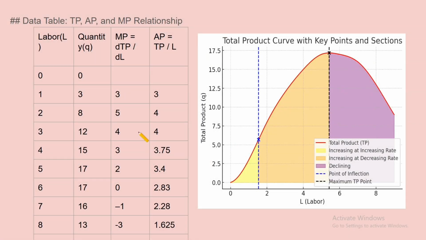Here is the data in a table, and we put it in a plot here. If we observe, this is the total product. Here it is increasing at an increasing rate, here it is increasing at a decreasing rate, and here it is declining. We draw a line at the point of inflection and the maximum TP point.